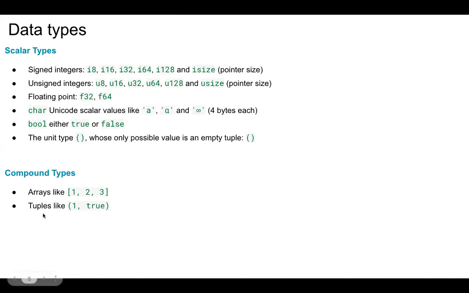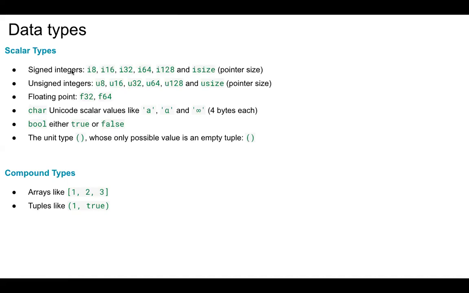Going on to a little bit more detail. What are the data types? There are scalar data types and there are compound data types. As the name suggests, these are very similar to any programming language, like how you have primitive data types and object data types in Java.